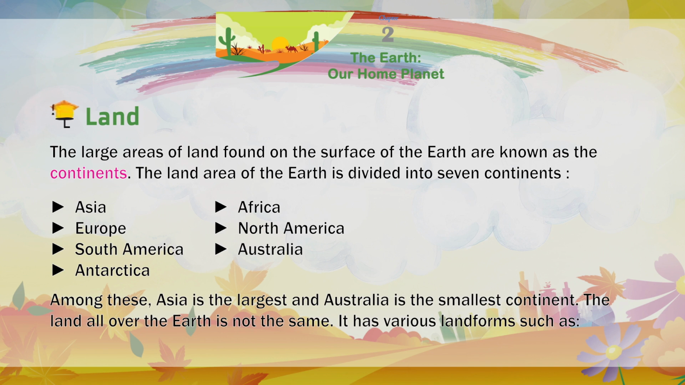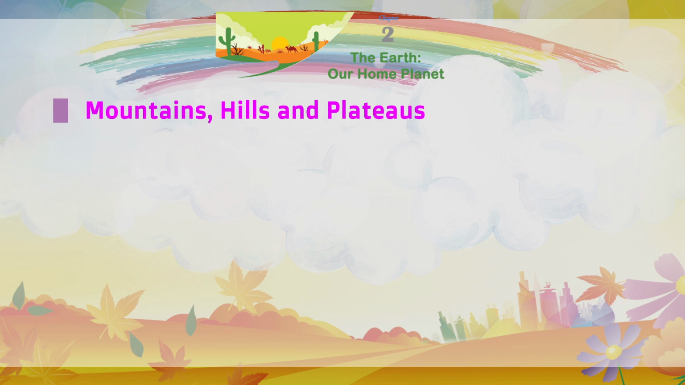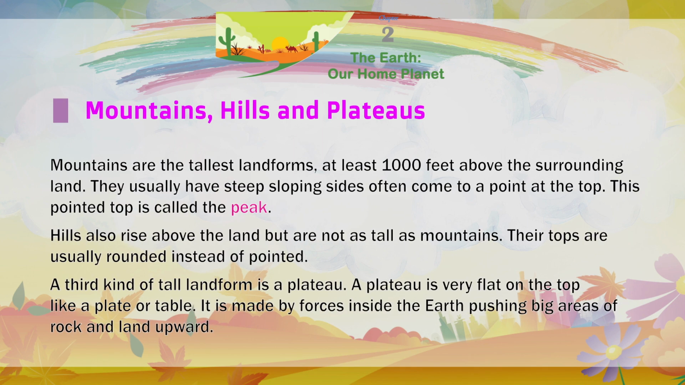The land all over the Earth is not the same. It has various landforms such as mountains, hills, and plateaus. Mountains are the tallest landforms, at least 1,000 feet above the surrounding land. They usually have steep sloping sides, often come to a point at the top. This pointed top is called the peak.